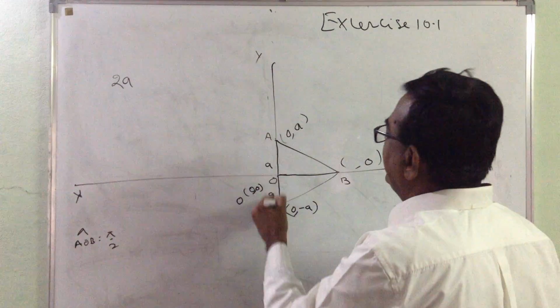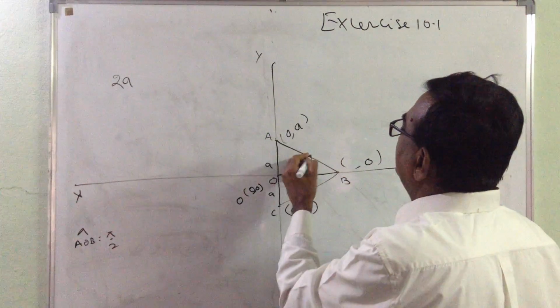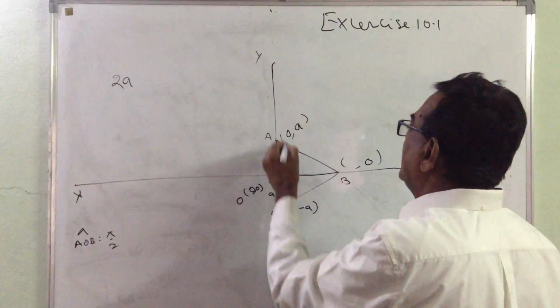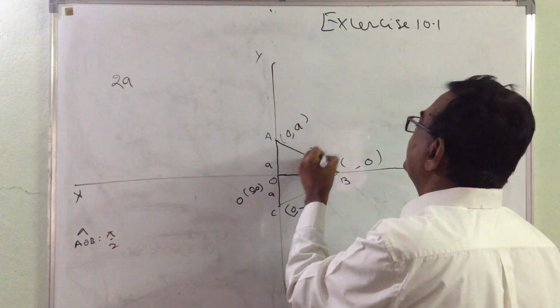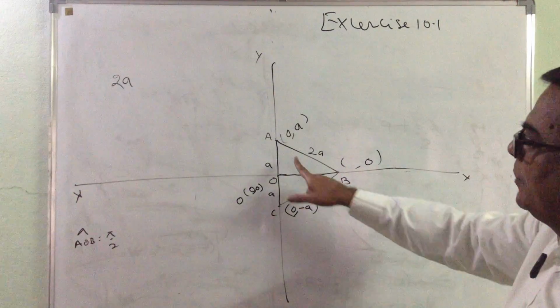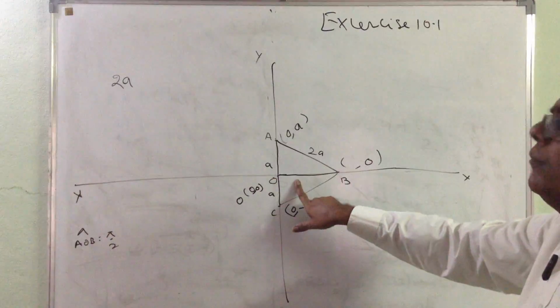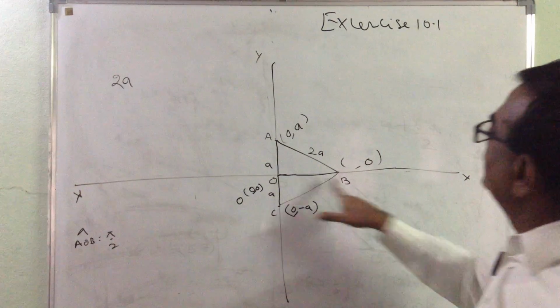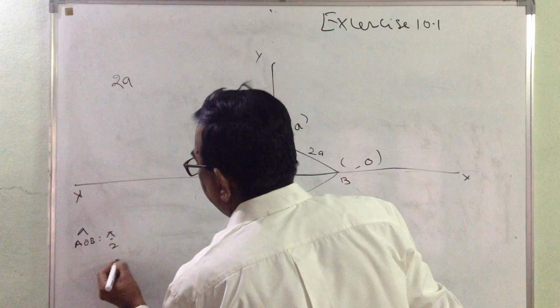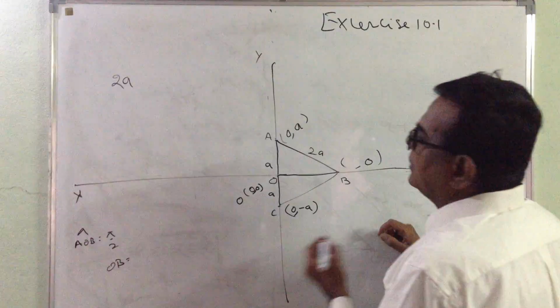You know it is an equilateral triangle, all three sides are equal, so each is 2A. You know the hypotenuse and one side, and you need to know only the OB value.